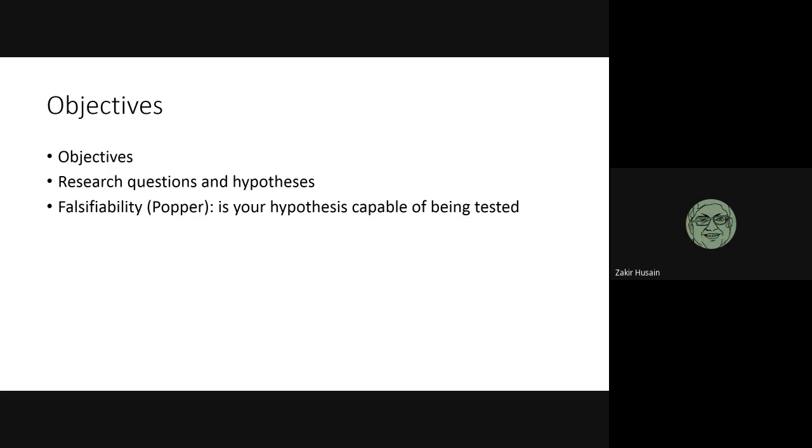If it is above 6 foot, the statement is wrong. If you are below 6 foot, my statement is correct. If I do it tomorrow, will the results change? No. So this is a statement which is falsifiable. You can test it and prove it to be right or wrong.